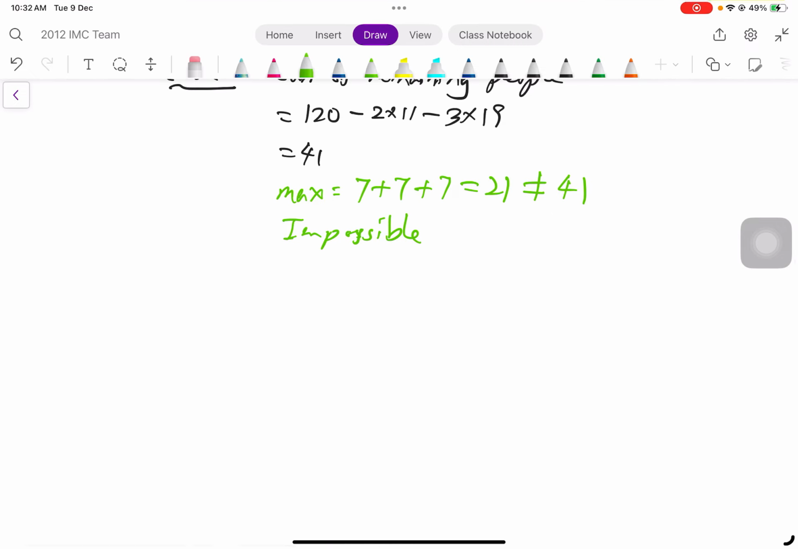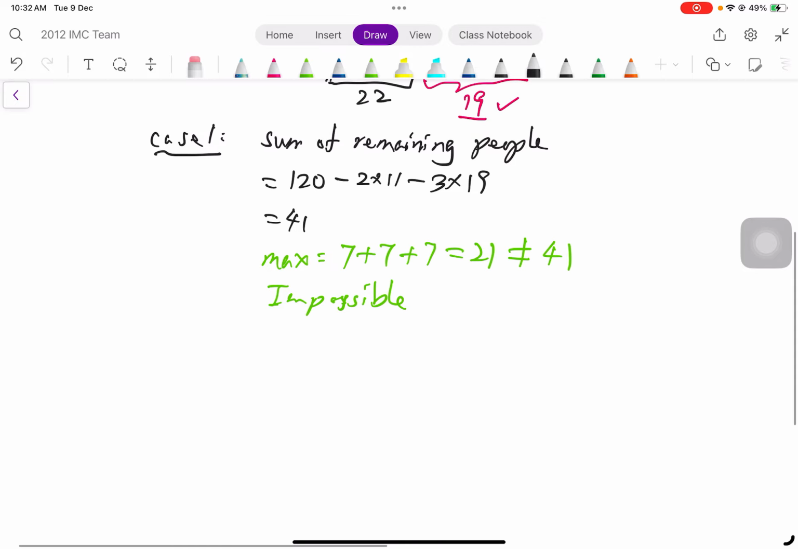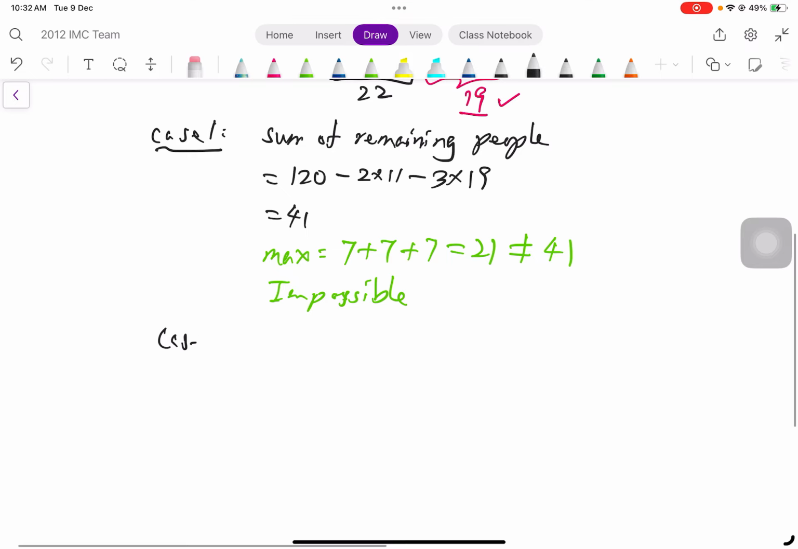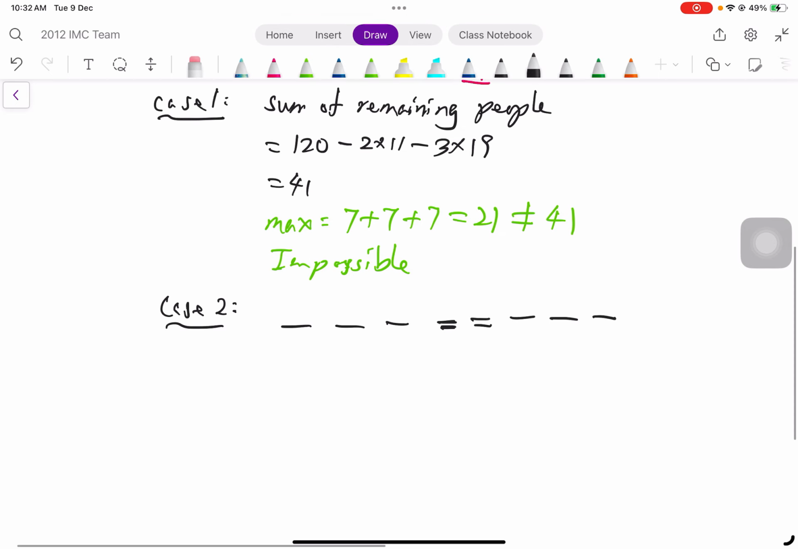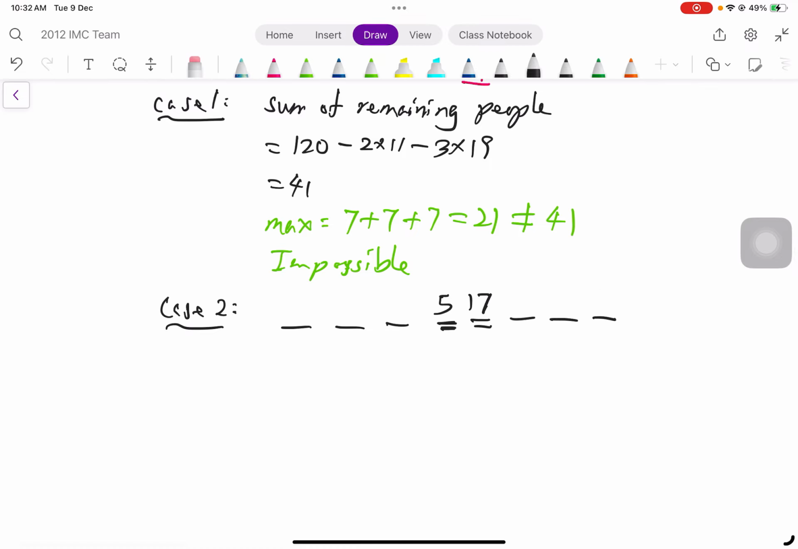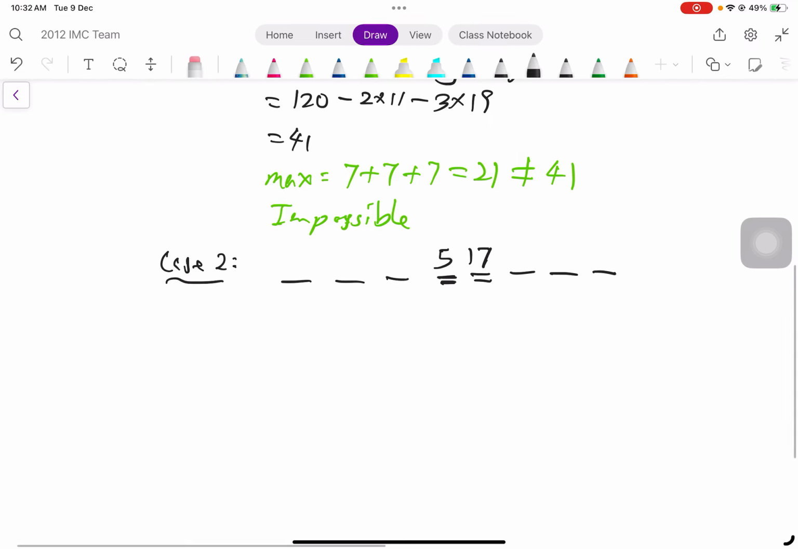Therefore, now we move on to the second case. Second case, that means 8 people, 1, 2, 3, and then this is the middle 2, and then 1, 2, 3. Then ask yourself, how do you get 22? It can be 5 and 17.